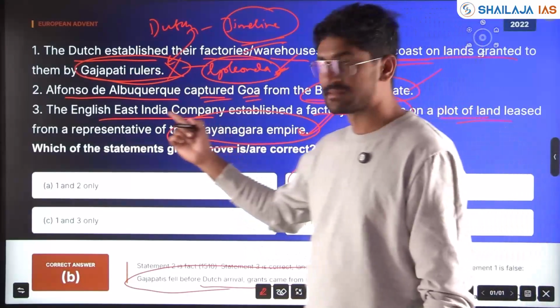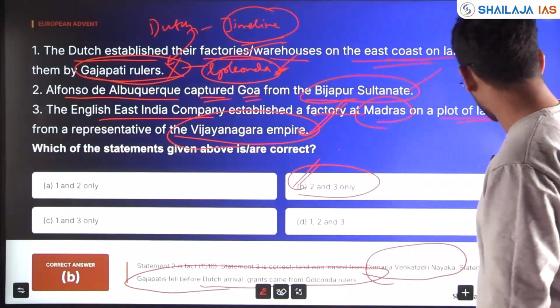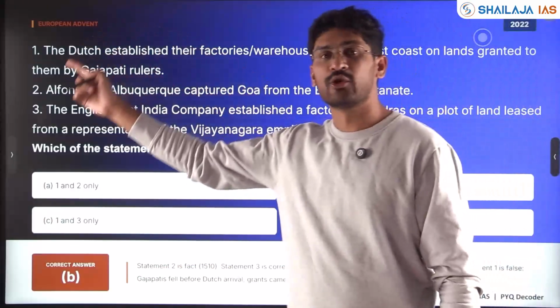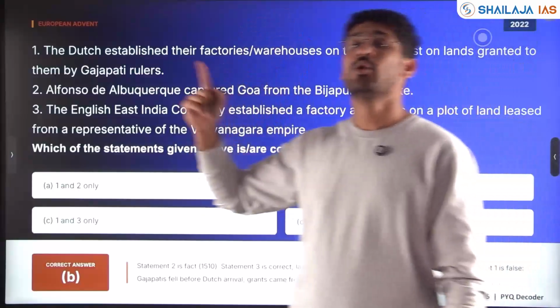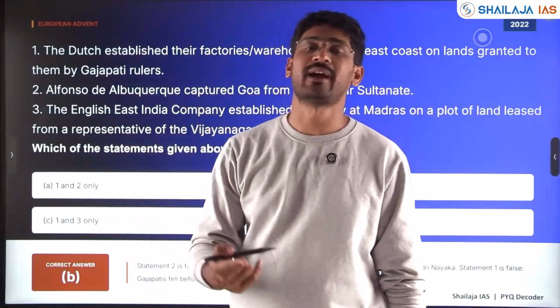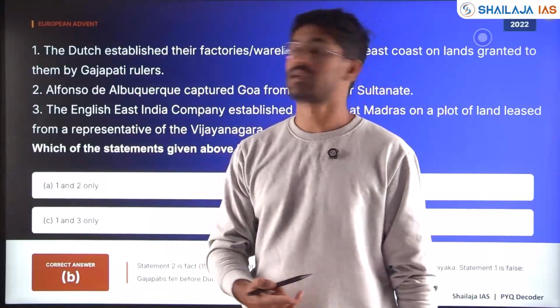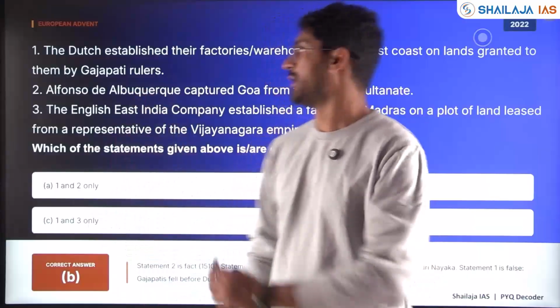I hope this has been helpful to understand the theme. The European advents are linked with the timeline. Who were the rulers? Who gave permission to establish which factory, which fort? That also becomes important.